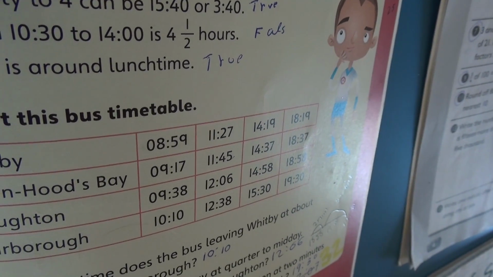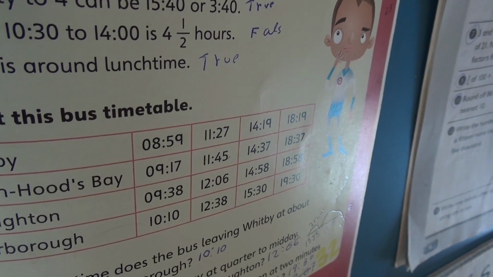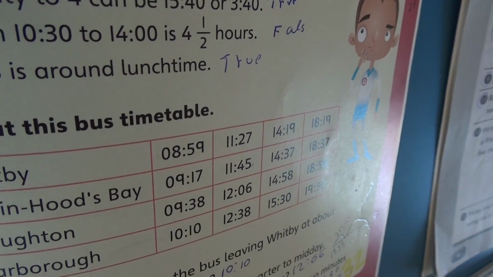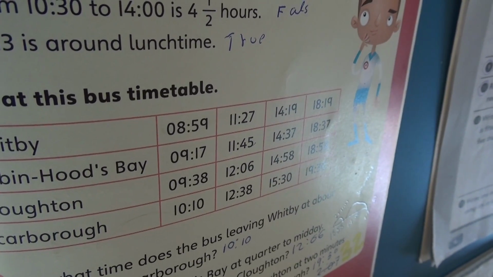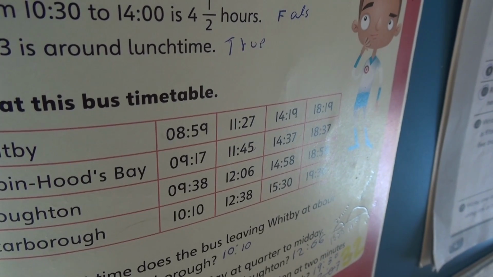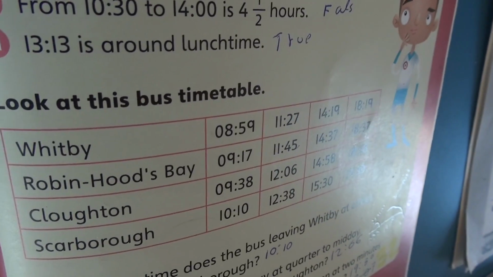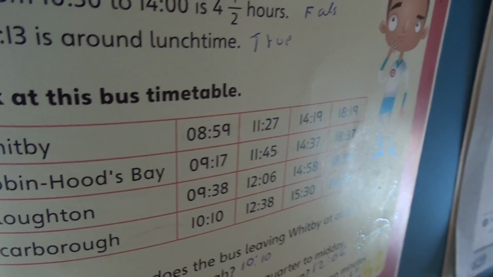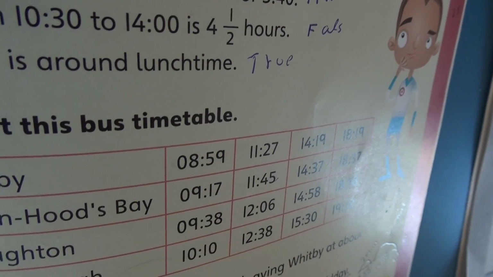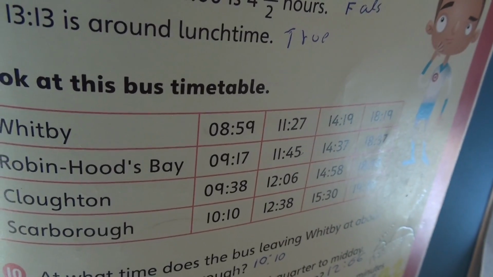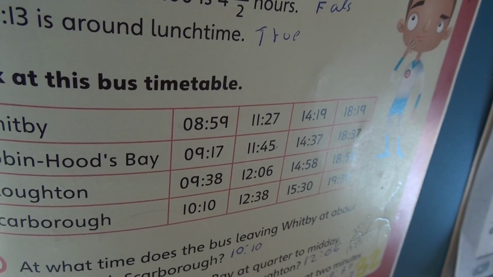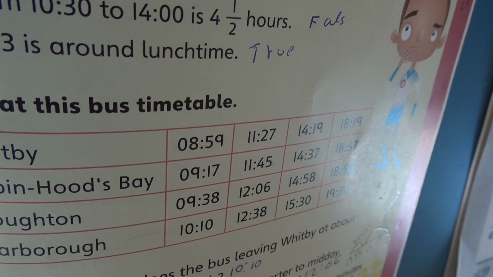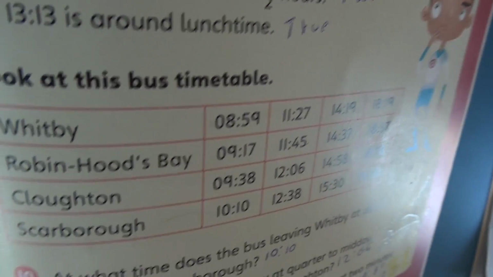At 12:38. Exactly. So if a bus arrived at Robin Hood's Bay at 14:37, what time would it arrive at Cloughton? At 14:58. Well done. Okay, so you had to answer all these sorts of questions based on the timetable.